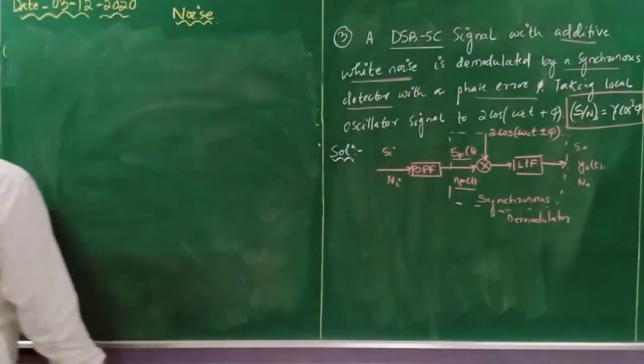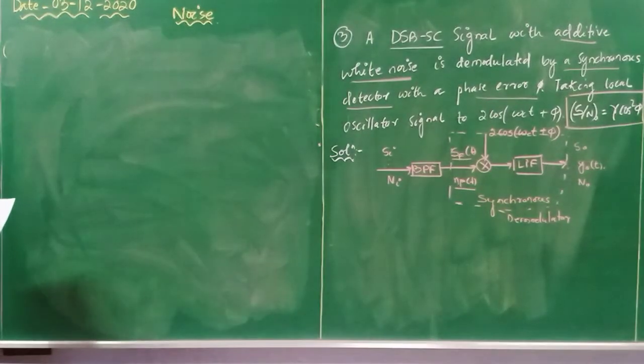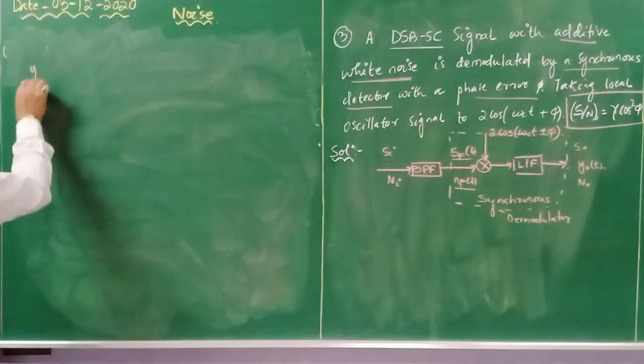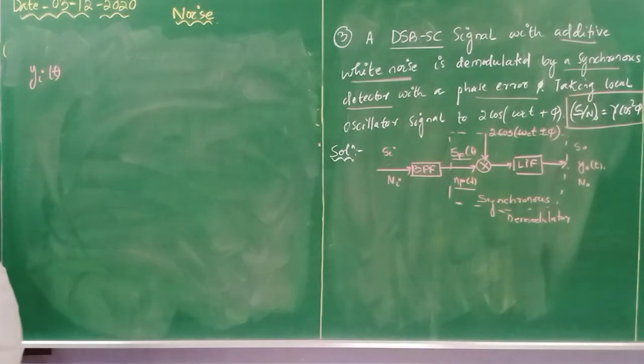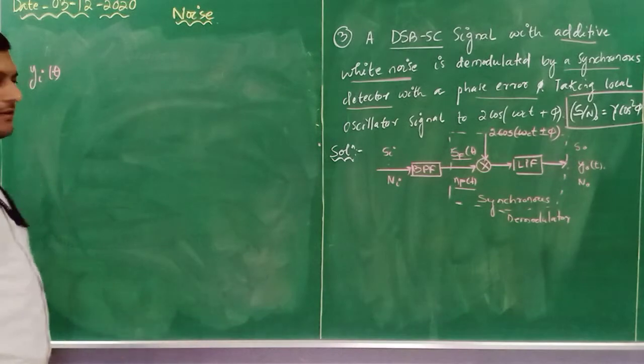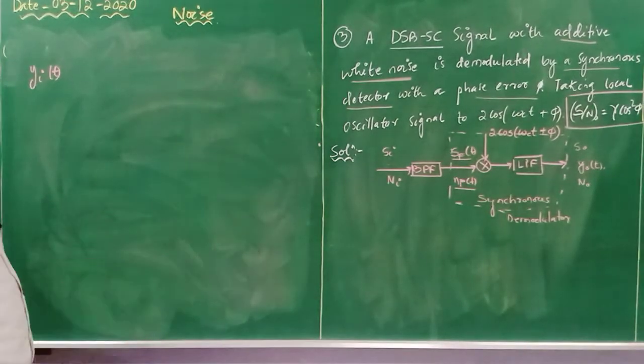So input to the demodulator I can write y of i of t, and y naught of t is the output of the demodulator.